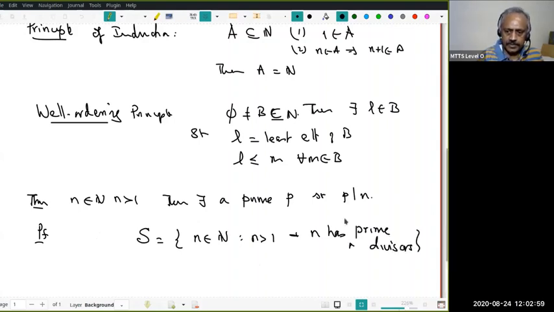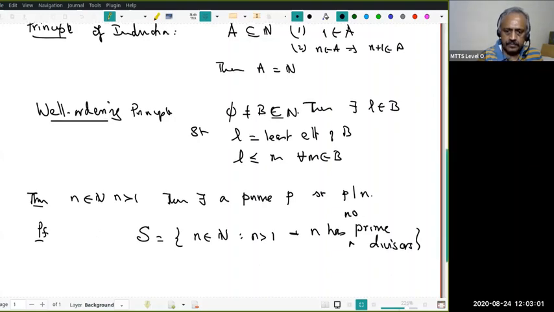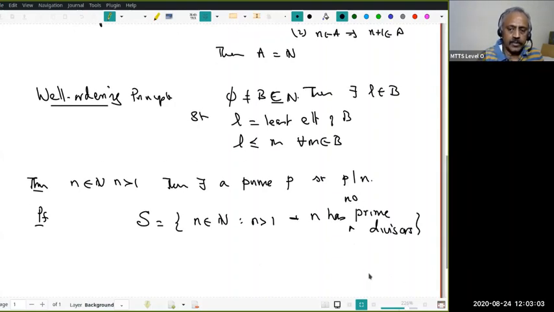Now what do we want to prove? Notice that if the theorem is true, then S must be empty. So we want to prove S is empty. Now we will use the well-ordering principle.